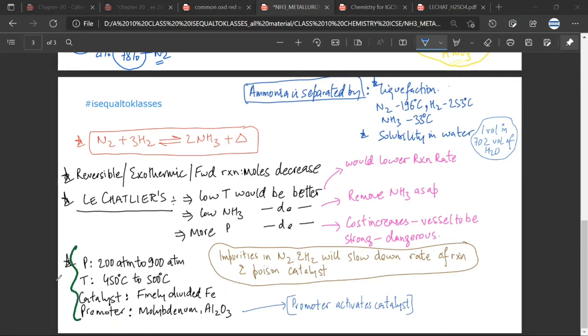So these are important questions. The reasons that we have discussed for Le Chatelier, this is an important topic. Again, this finely divided iron, why is it preferred? That is also a very important topic. Mr. Sibang, have you understood this or not? Yes, sir. Okay.